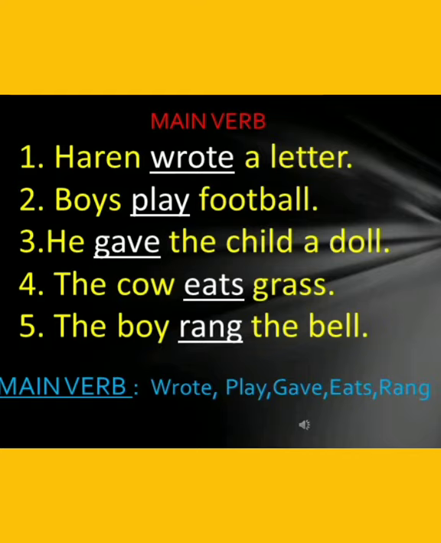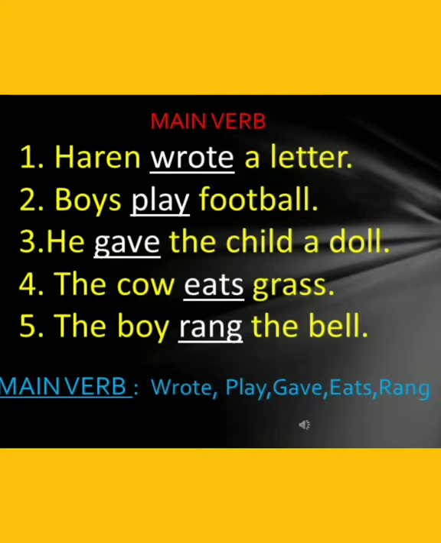Haren wrote a letter. So wrote is telling us of some kind of action that happened. So what did Haren do? Haren wrote a letter. So wrote is the verb here. Boys play football. Play is the action word. So it is the verb here. He gave the child a doll. Gave also tells of some action that happened. So it's the verb here. The cow eats grass. Eats again tells us of an action. So we can call it a verb. The boy rang the bell. So rang is the verb.